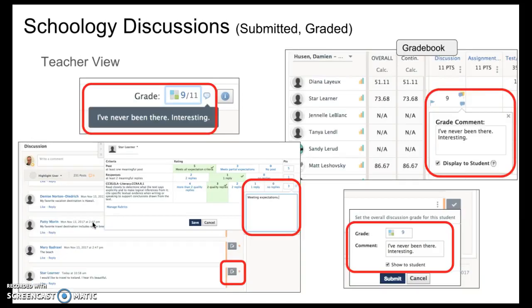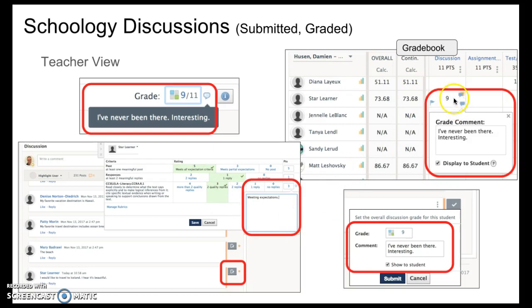In Schoology Discussions, you can grade with either points or a rubric. And if you do the rubric option, there is a little speech bubble there where you can give an overall comment. The students would see that in their gradebook. And then the teacher can also comment on each rubric piece, just like they did on the assignments. Teacher clicks the little grading tool to pop up the rubric and then posts the criteria. The nice thing about the rubrics, you can just click to score that.